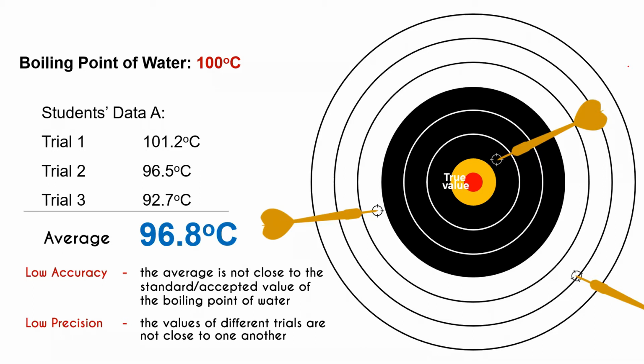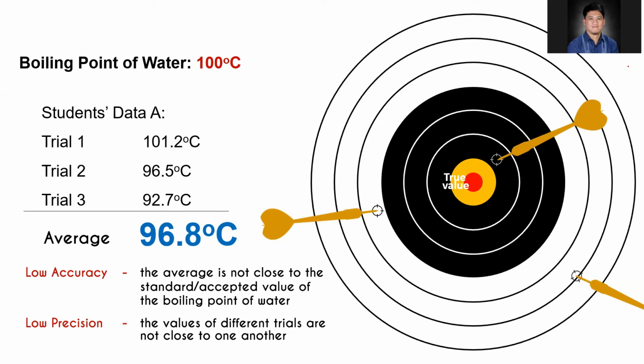Because 96.8 is not close to 100 degrees Celsius, which is the standard or accepted value. Low in precision because we can see that trial 1, trial 2, and trial 3 are not close to one another. So that is the reason why these measurements are low accuracy and low precision.